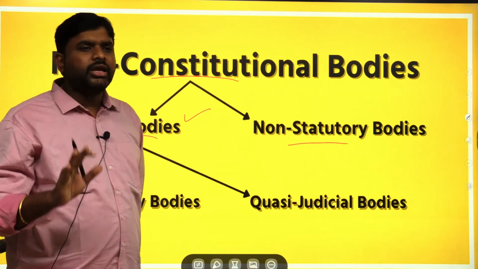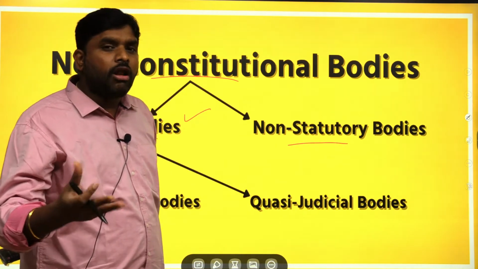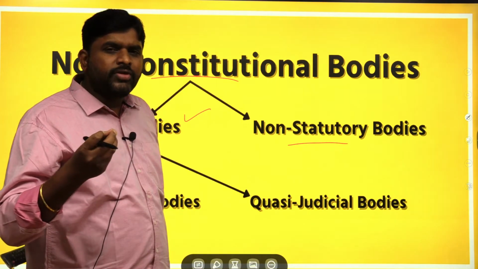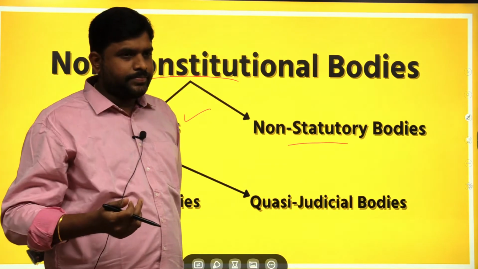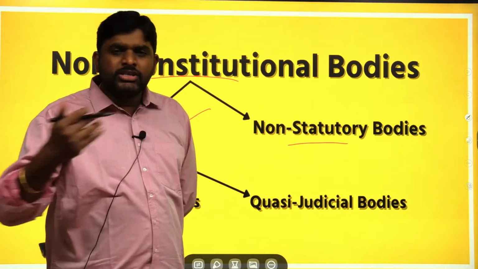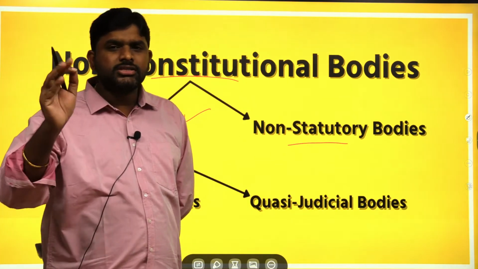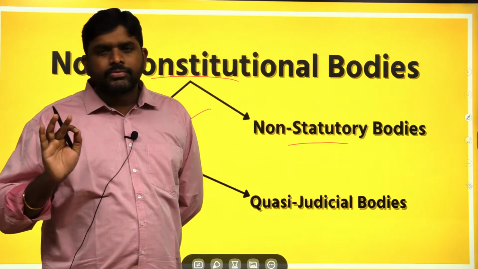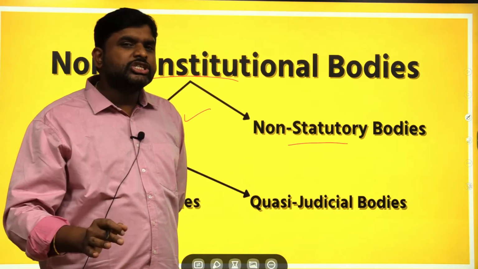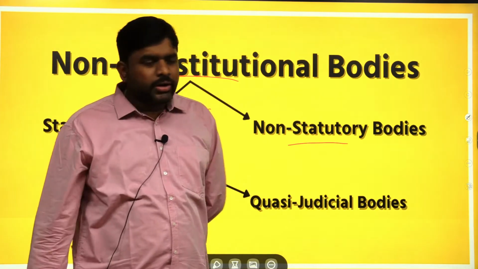The body which came into existence because of a legislative procedure, because of a law passed through the parliament or the law passed in the state assembly, is called a statutory body. It has legislative backing, and is also called a legal body.